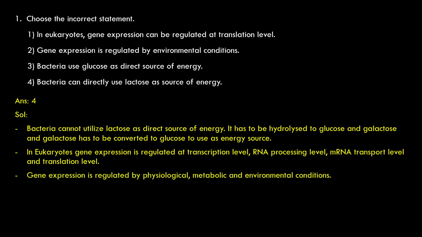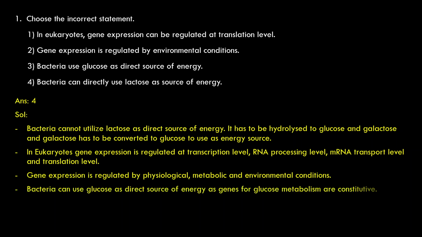Gene expression is regulated by physiological, metabolic, and environmental conditions. Bacteria can use glucose as a direct source of energy, as the genes for glucose metabolism are constitutive. Yes, because genes for glucose metabolism means those genes that are involved in glycolysis and other respiratory reactions. Right? They are constitutive. All the time they are expressed.